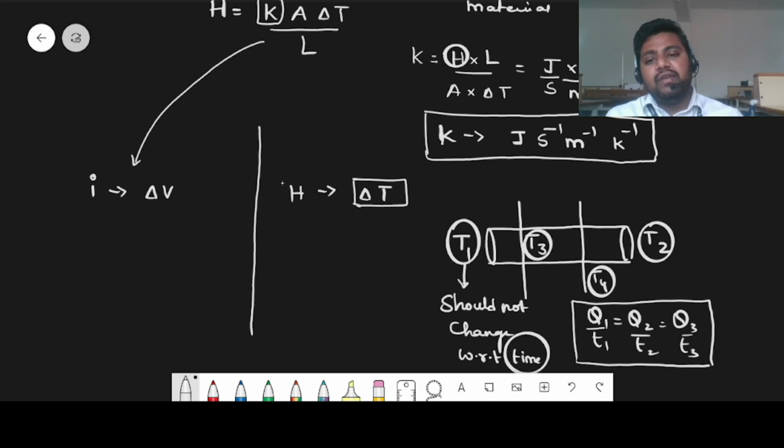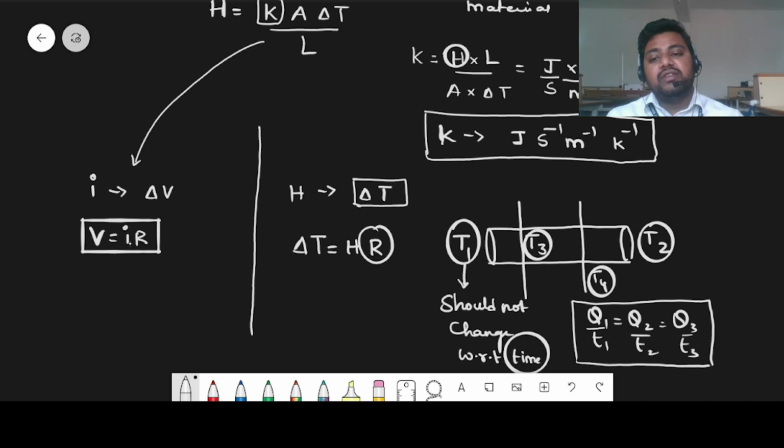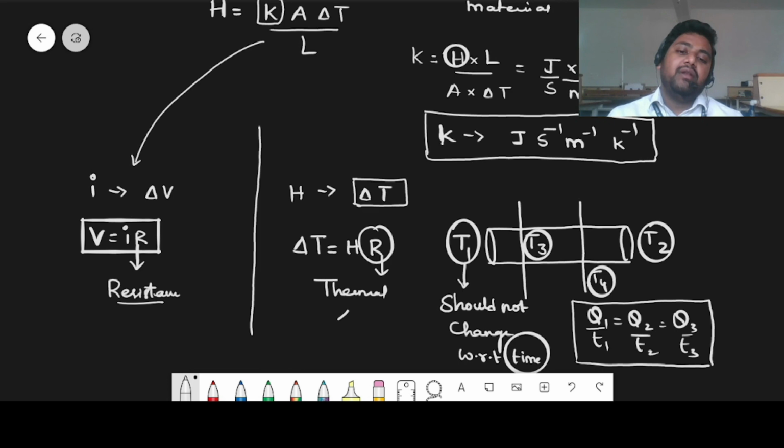Now, what I'm explaining to you is, we know V is equal to I into R. In the same way, we can write here delta T is equal to H into some kind of resistance. This is resistance for current flow. This will be thermal resistance. Thermal resistance. Now, we know what is conductivity.